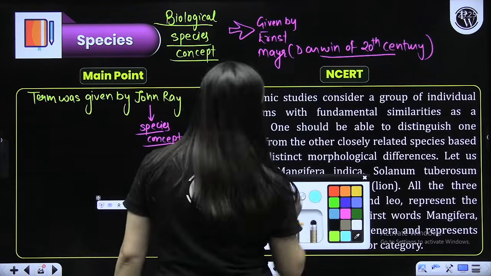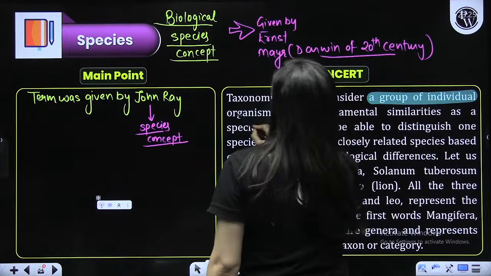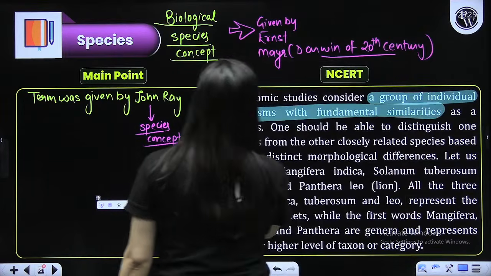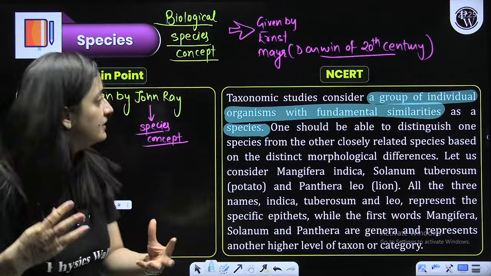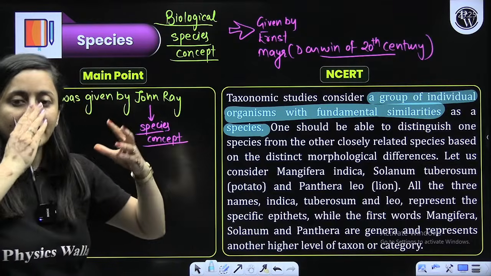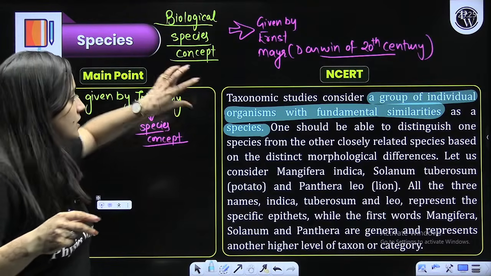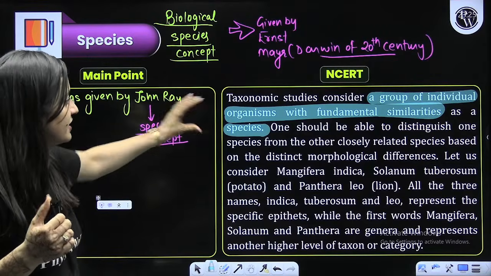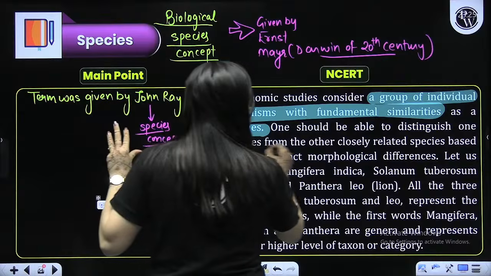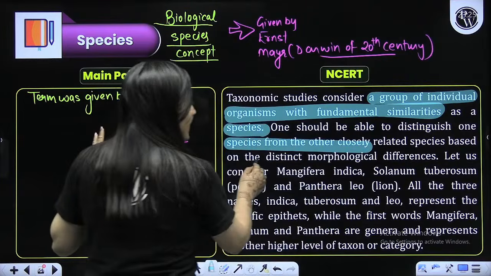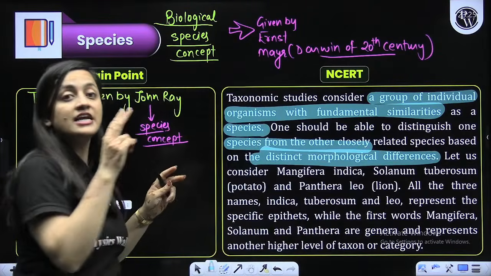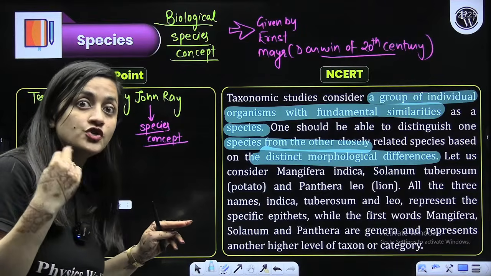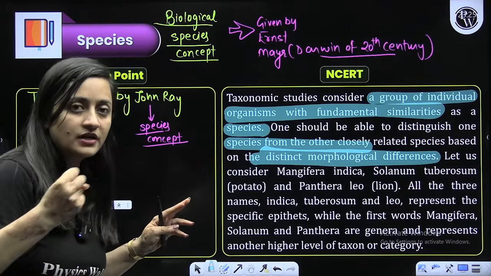Why to write it? Group of individuals with fundamental similarities. We have the fundamental similarities, right? So taxonomic studies, as per that, what are these? What is the species? Organisms having the fundamental similarities. So we can distinguish one species from another based on the distinct morphological differences. You can differentiate a human being from a cat.